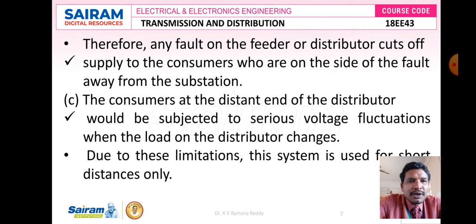Therefore, any fault that happens on the feeder or distributor cuts that power supply. And once it cuts the power supply to the consumers on the side of the fault away from the substation, the consumers at the distant end of the distributor would be subjected to serious voltage fluctuations when the load on the distributor also changes. So due to this limitation, the system is used for short distances only, not for long distances.